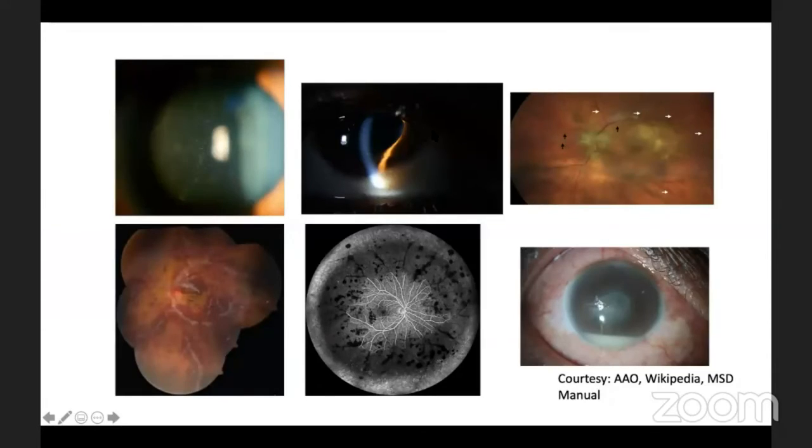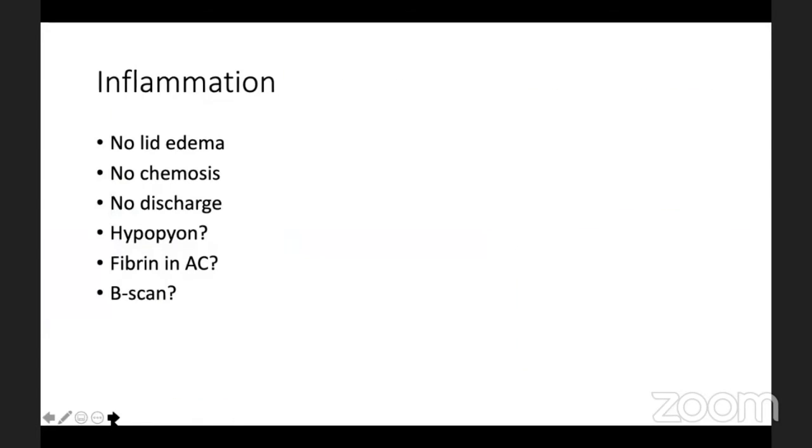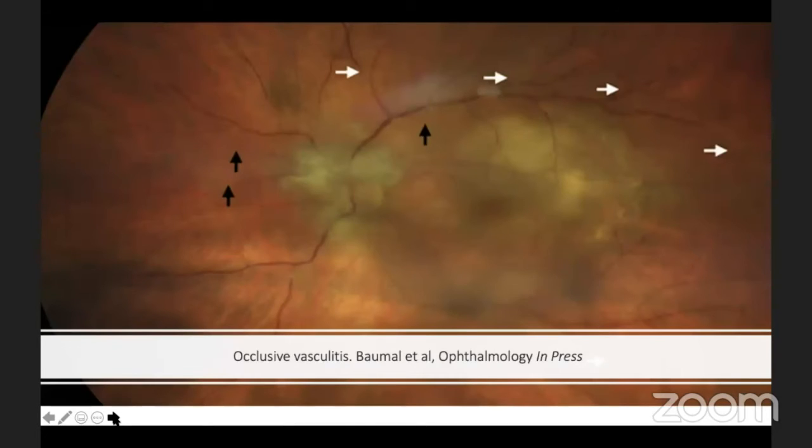Now, coming back to these inflammatory signs versus infectious signs, in inflammation, generally you don't have lid edema, there is no chemosis or discharge. Hypopyon may or may not be present, but in general, if there is hypopyon, you must actually rule out infection in such cases. Fibrin in AC also may point to an infectious etiology. B-scan probably may not be that effective in ruling out infectious versus non-infectious etiology.